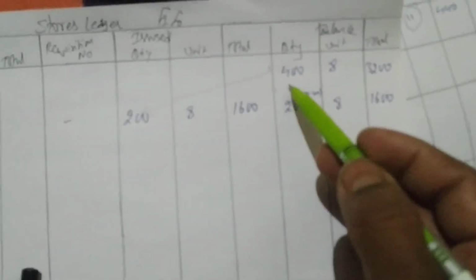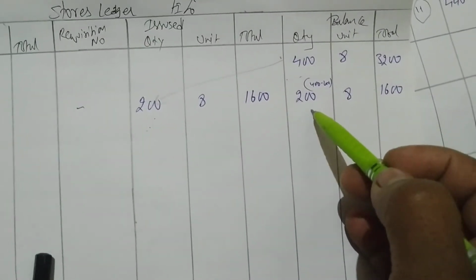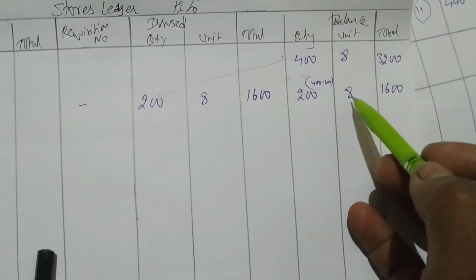Easy. You are having 400 units. From that he is asking you to issue 200. You can issue directly from 400, 200 units at 8 rupees, 1600. From 400 if you issue 200, how much is balance? 200. So 400 minus 200 is 200. Into 8 you do, you will get 1600.